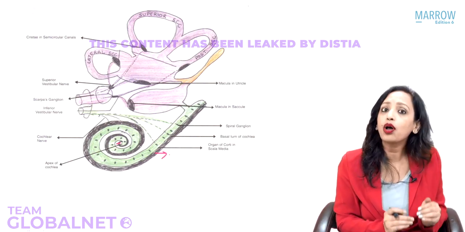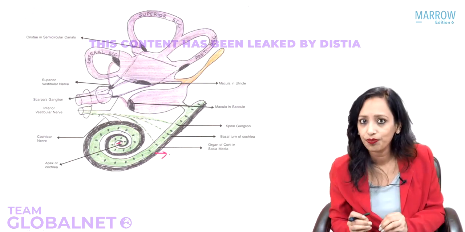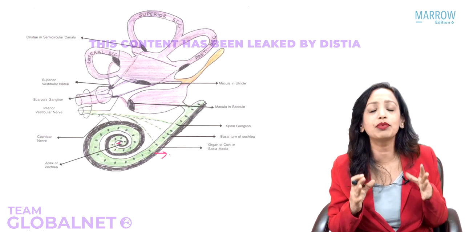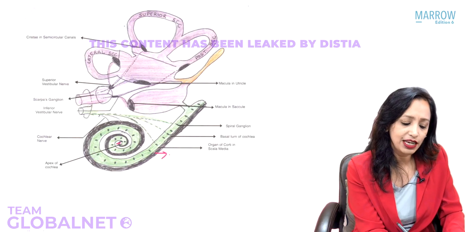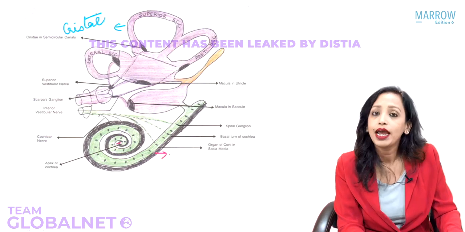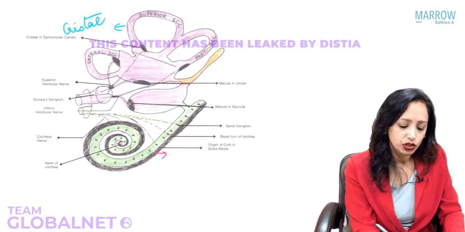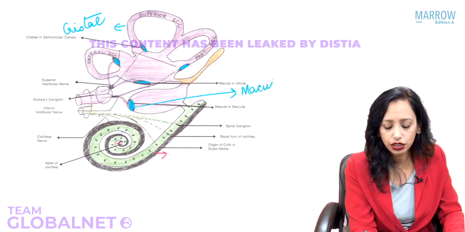Now the sensory end organ of balance is in the three semicircular canals, in the utricle and saccule. The sensory end organ of balance in the three semicircular canals is known as cristae. Very simple to remember: C for canal, C for cristae. Whereas in the utricle and saccule, it is known as maculae. So in the utricle and saccule, we can see here are the sensory end organs of balance, known as maculae.